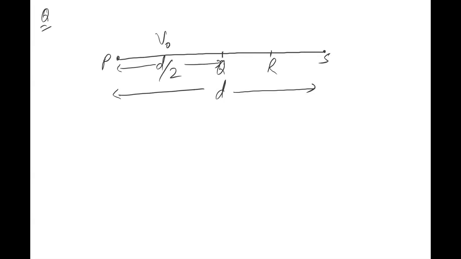Now this remaining half, d by 2, the body covers in two ways. With a speed or velocity v1 for some time, let the time be t, and then it moves with velocity v2 for the same time t. Did you understand, Tahira, what I'm saying? The remaining half it covers with two different velocities. With speed v1 the body travels for time t, and with speed v2 it moves for time t. So you have to find the average velocity.